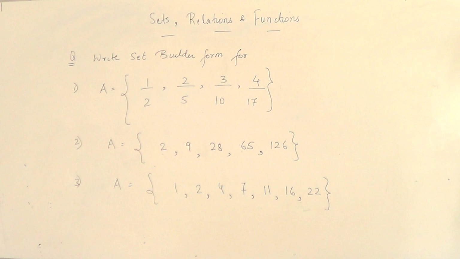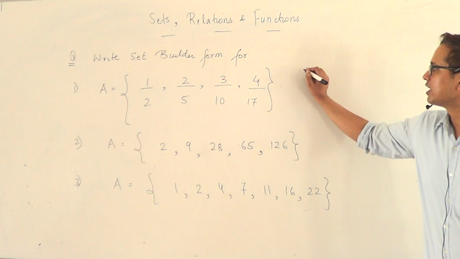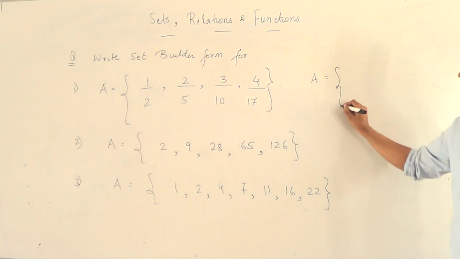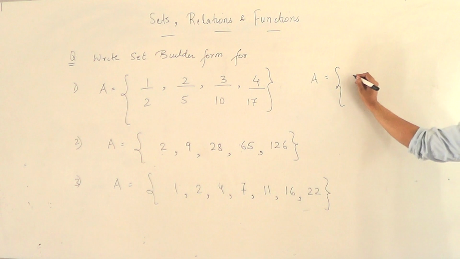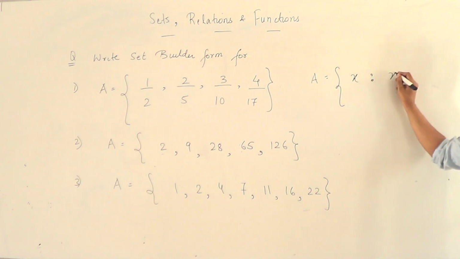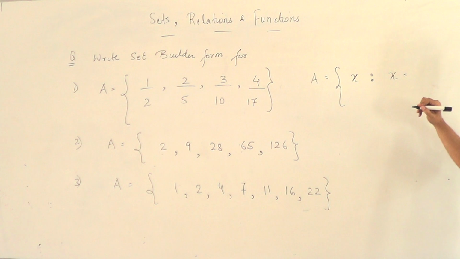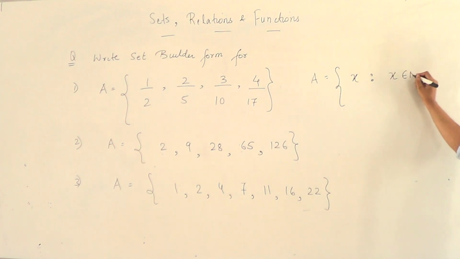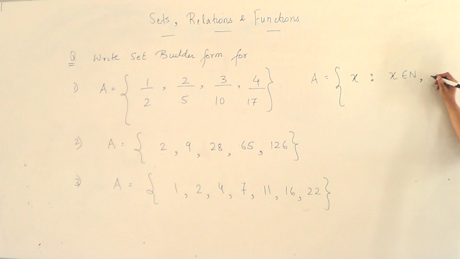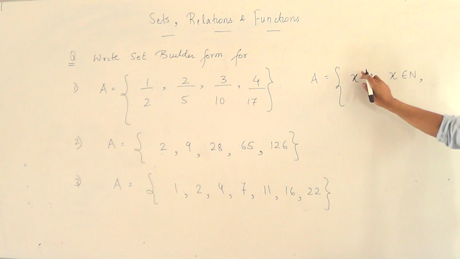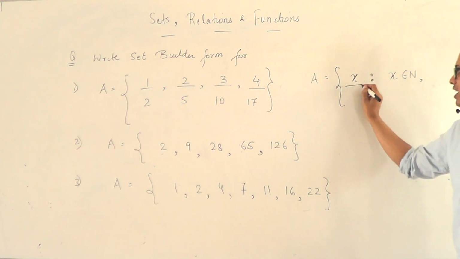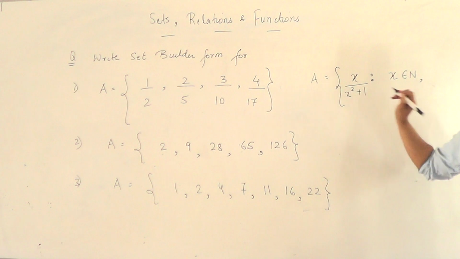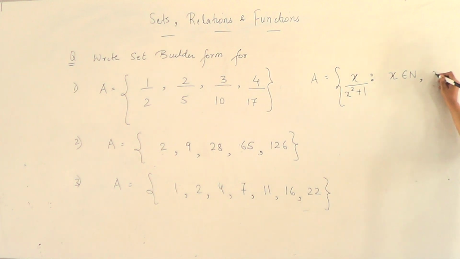Done? At least the first one is done, so wait. Can you discuss the first one? Now there are various ways. I've seen people writing like this: x such that x is a natural number, then x by x square plus 1. Then you should write it here itself. Sir, x is x square plus 1 and x should be less than or equal to 4.